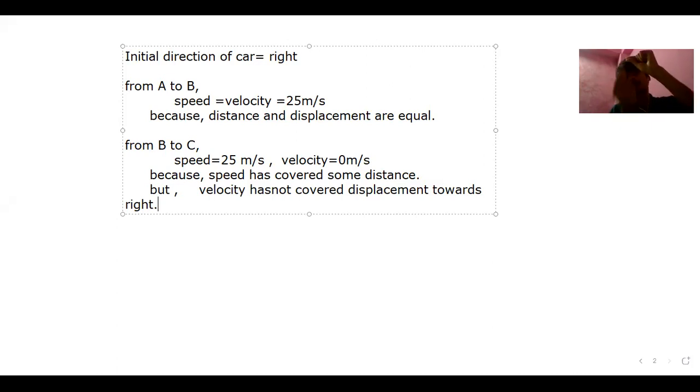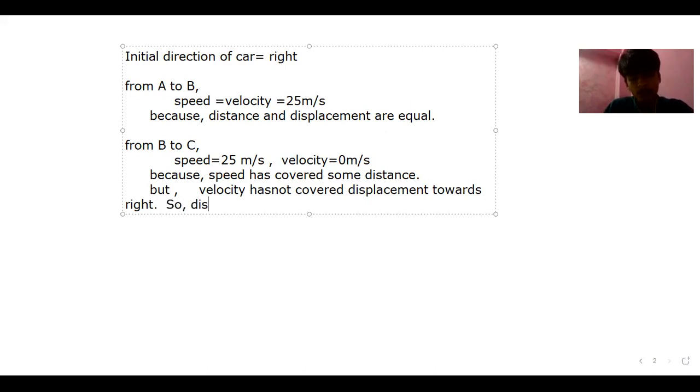Oh, it hasn't gone to another right direction. Okay, in this line, it has stopped here. That means the displacement will be zero. In the right direction, there is no displacement. Right? So yeah, velocity has not covered displacement to our right.